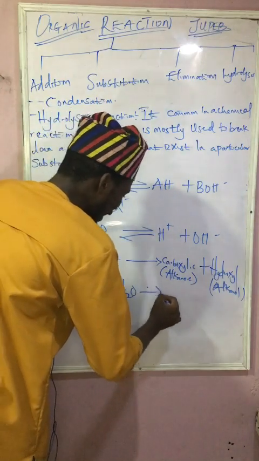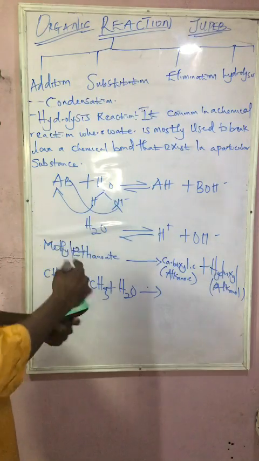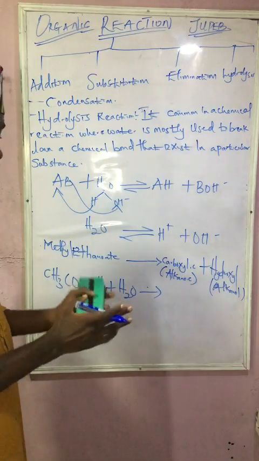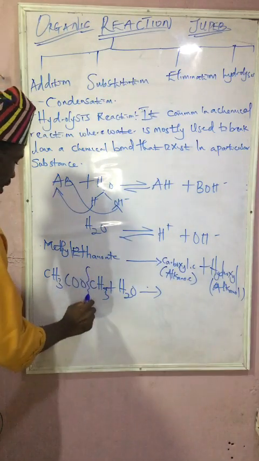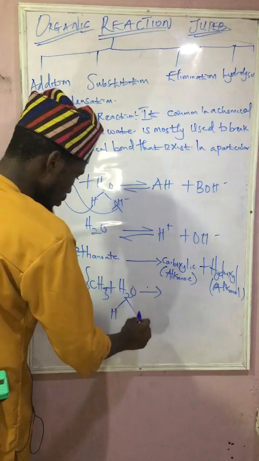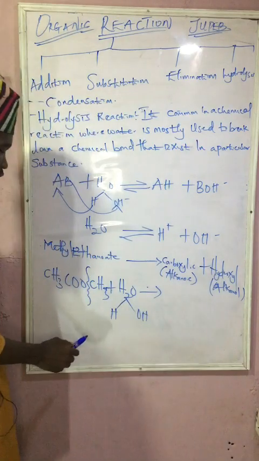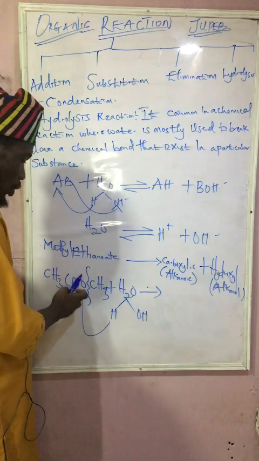water we are using here is more of like coming to this particular reaction to break it down into some chemical bond. So now with that, there will be a cleavage here, and when you separate these two, we have OH here. This H here will be coming to this COOH.